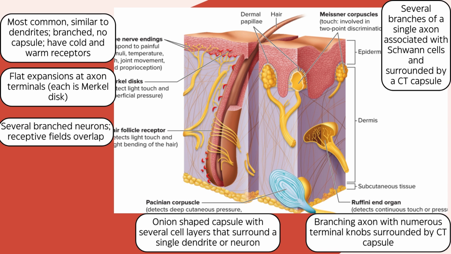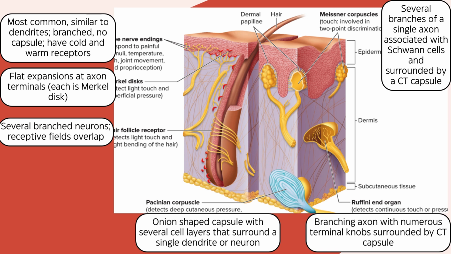The third receptor is the hair follicle receptor, and they are located around hair follicles in the dermis. These receptors are made of several neurons whose branching dendrites have receptive fields that overlap. This allows for the sensitivity to detect light touch and a slight bending of the hair.